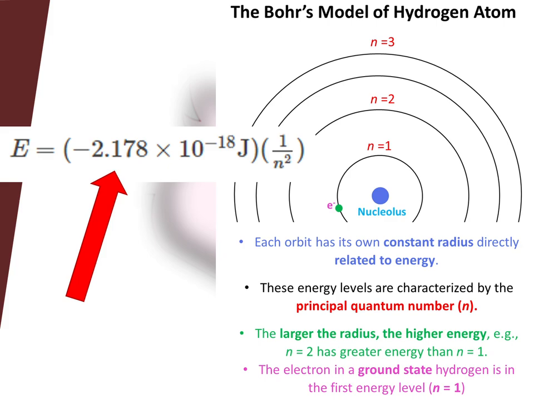When Bohr applied this equation to determine the energy levels of the hydrogen atom, he found that the values matched those predicted by hydrogen's emission spectrum. This meant that his model could explain the observed behavior of hydrogen.